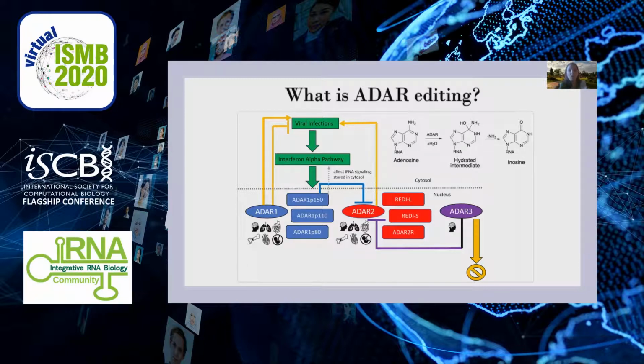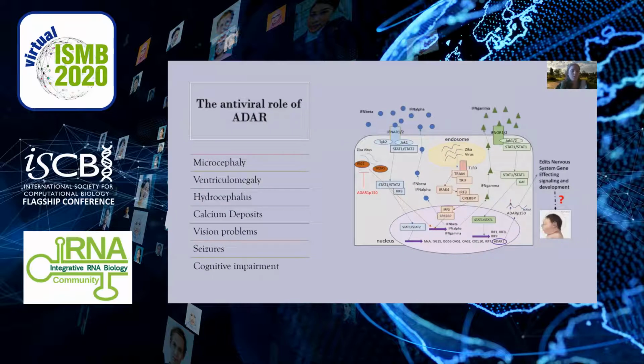ADAR 1 has three known isoforms, one of which, ADAR 1P150, is expressed upon innate interferon immune activation of the TLR3 pathway. It has been shown that activation of the TLR3 pathway by viral infections increases innate immune signaling and ultimately increased transcription of a number of genes, one of which is ADAR 1P150. This means viral infections can lead to changes in ADAR editing footprint, not only in the virus, affecting its infectability and lethality, as well as unintended consequences in the human transcriptome.